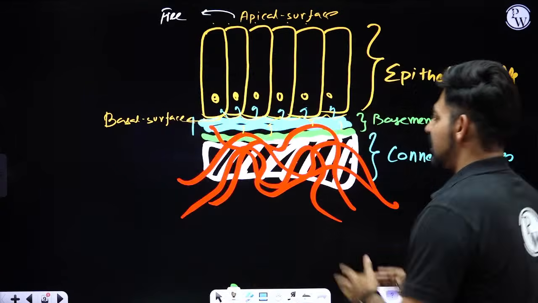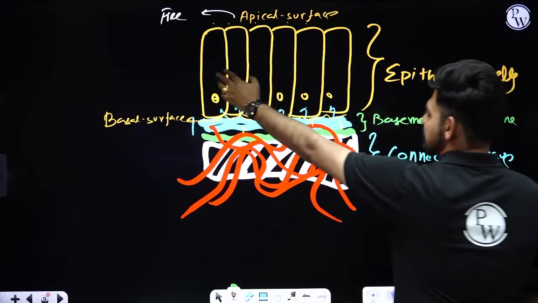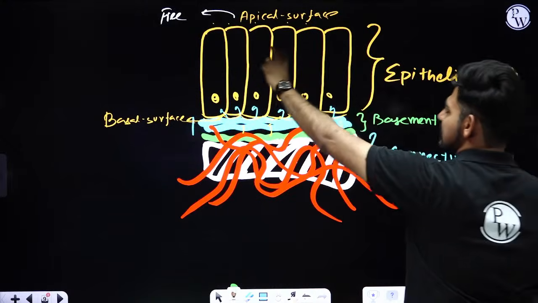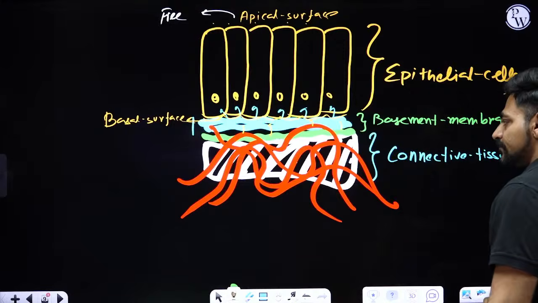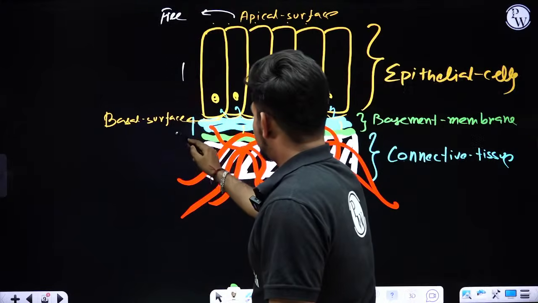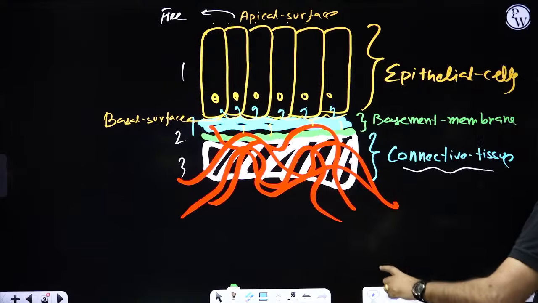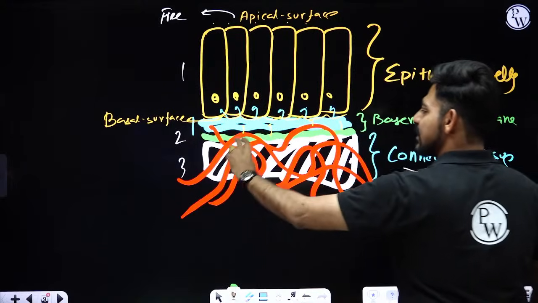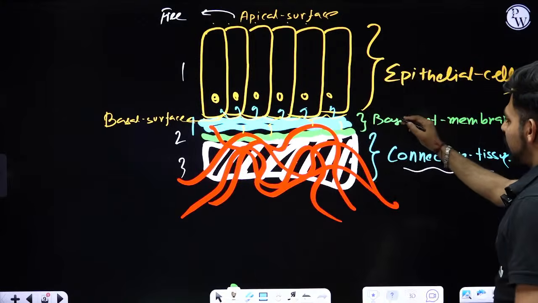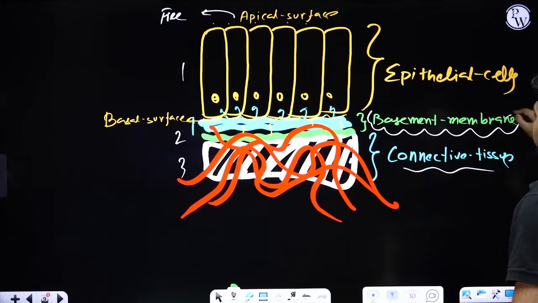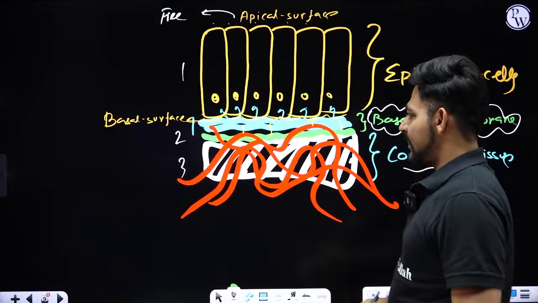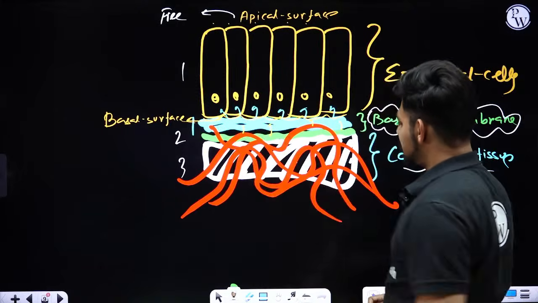Okay. So here what I am saying, this first layer is cells of epithelial tissue. The third layer is the layer of connective tissue. Now we'll be linking layer 3 to layer 1. For that we have the basement membrane. Now why is this link needed?